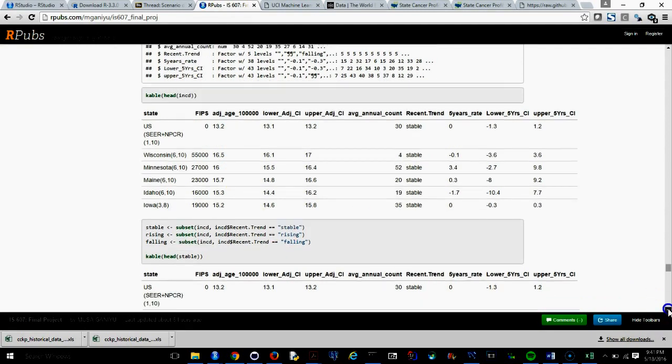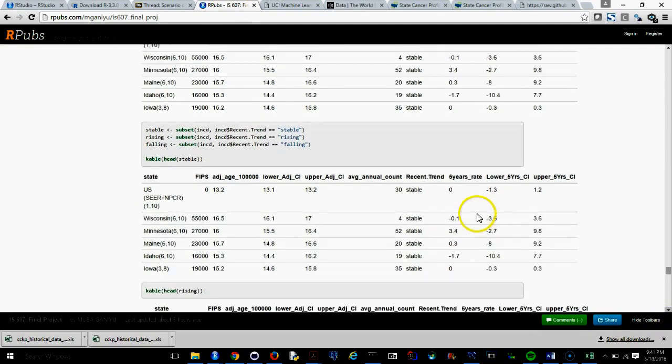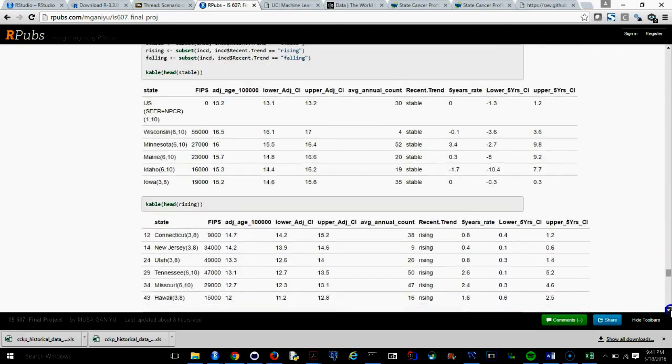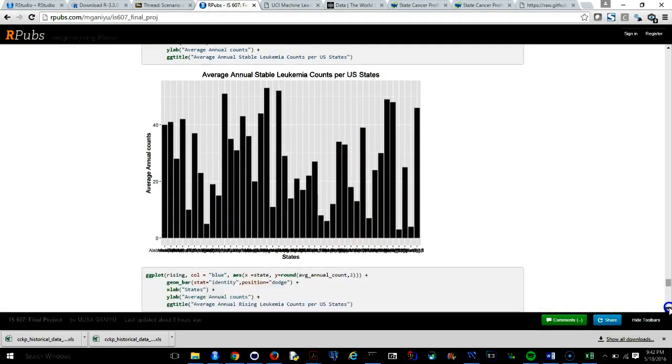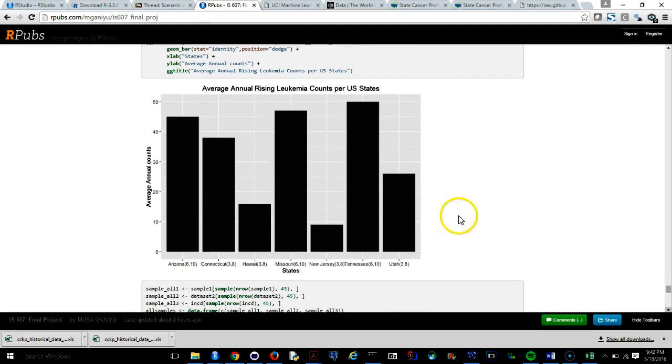So we're trying to separate the stable from the rising and then from the falling. So here is what we get there, and then we made a plot to be able to actually see them. This is a plot for stable, and then we also have a plot for rising.